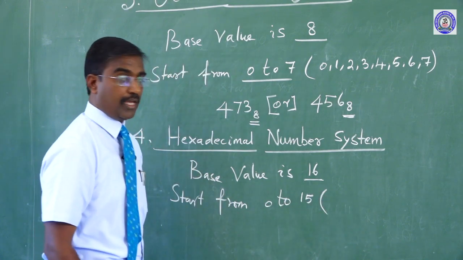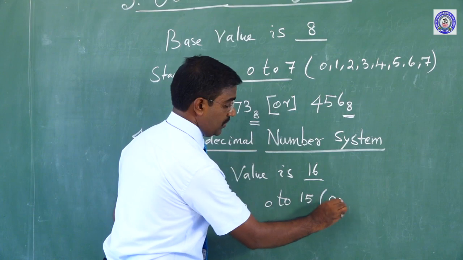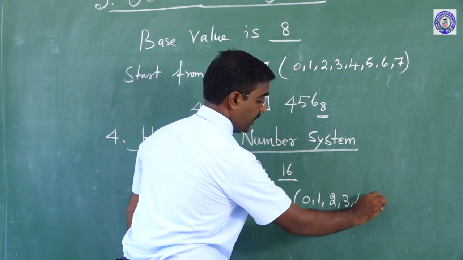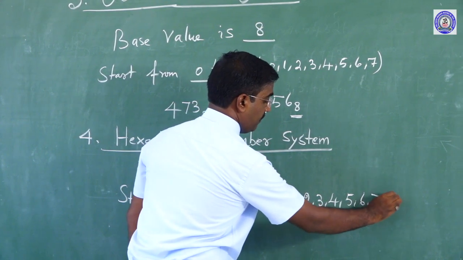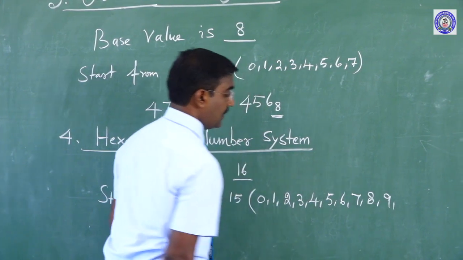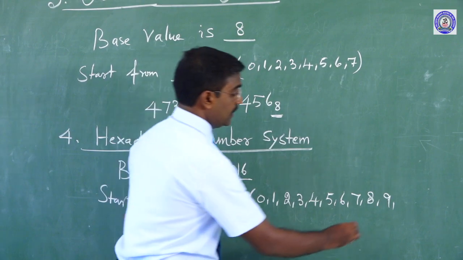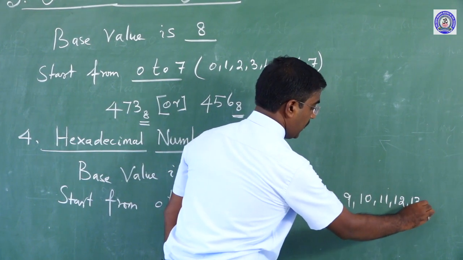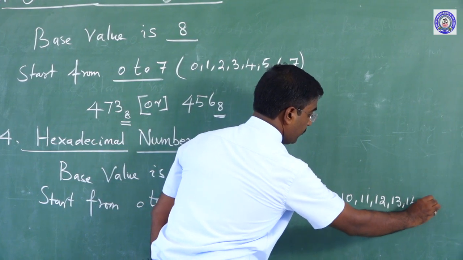15. In that case 0, 1, 2, 3, 4, 5, 6, 7, 8 and then 9. Here 10, 11, 12, 13, 14, 15.